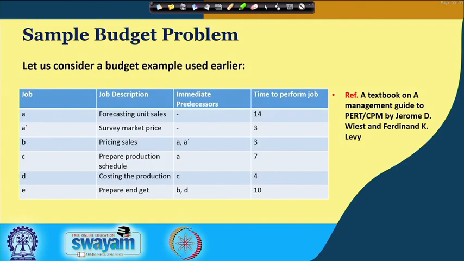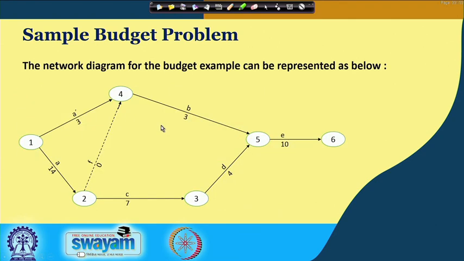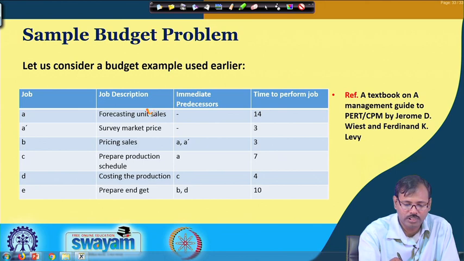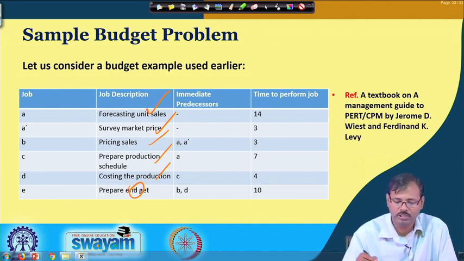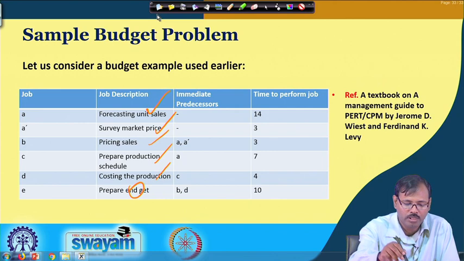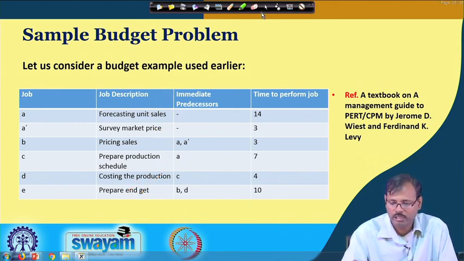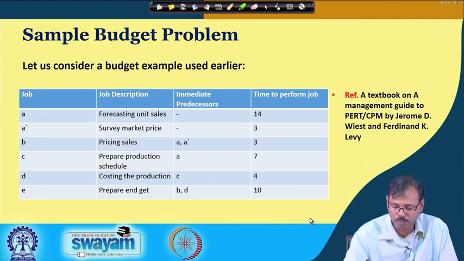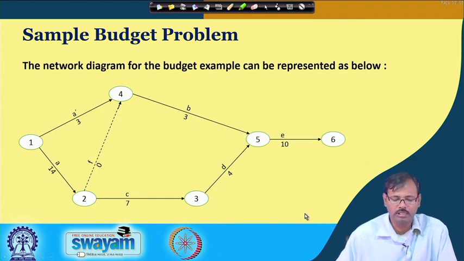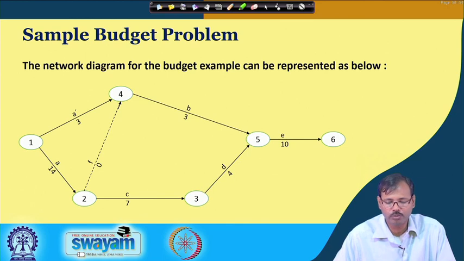So, the earlier algorithm is just reversed in this case. Let us again consider the same example where we have carried out our early start, early finish: forecasting of sales, market survey, pricing, production scheduling, costing, and the budget, where there is a printing mistake, it should be prepare the budget. This is the project network which we are considering. This is the already developed network where early start and early finish are already carried out, and it is available with you.